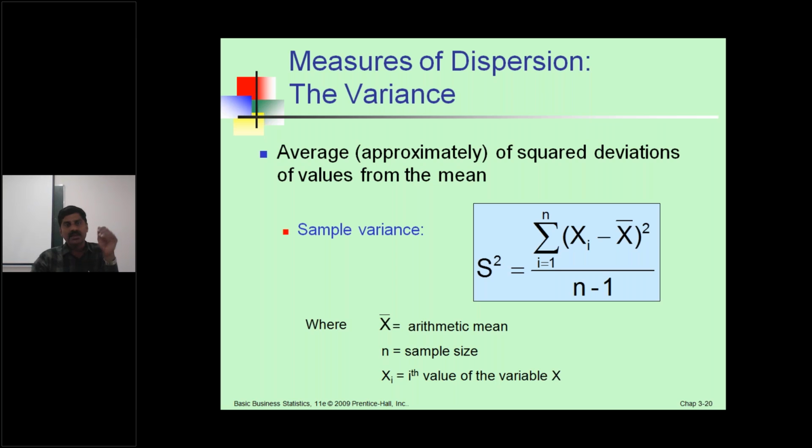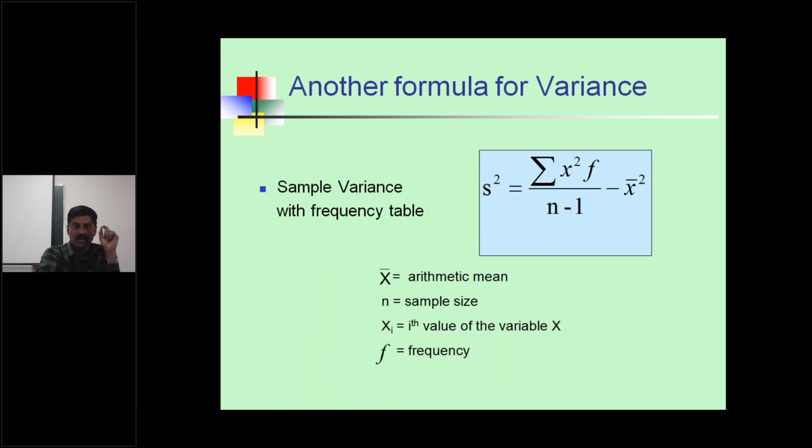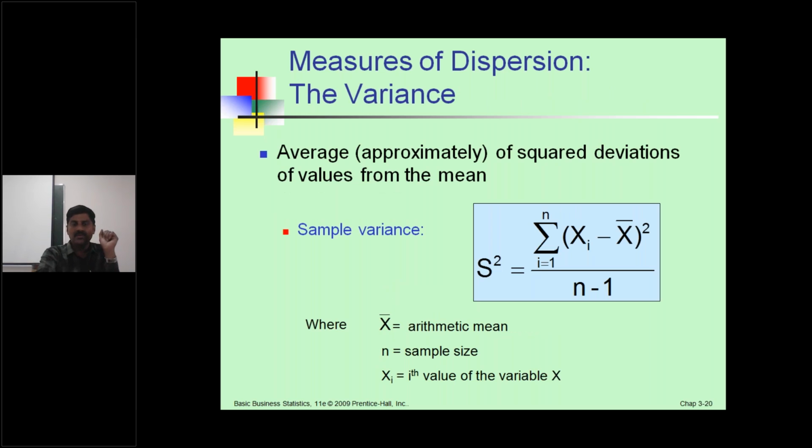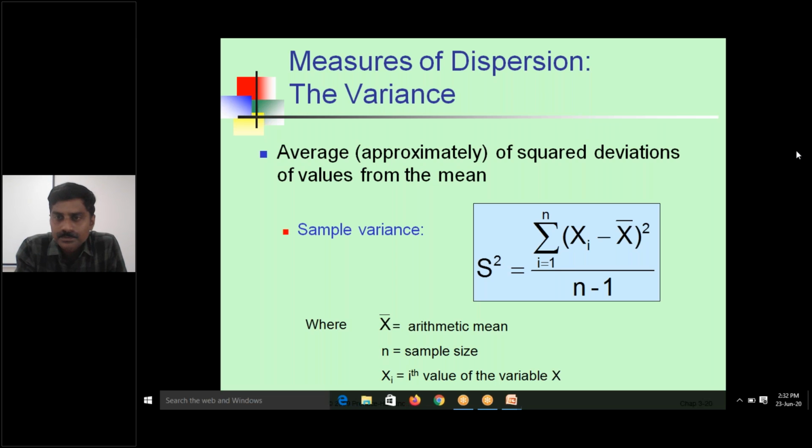Measures of dispersion: the variance is the average of squared deviations of values from the mean. For the sample variance, you have to use S. S squared equals summation, you know the summation symbol, i runs from 1 to n, xi minus x bar. Here x bar is the average, the arithmetic mean. n equals the sample size. xi is the ith value of the variable x.